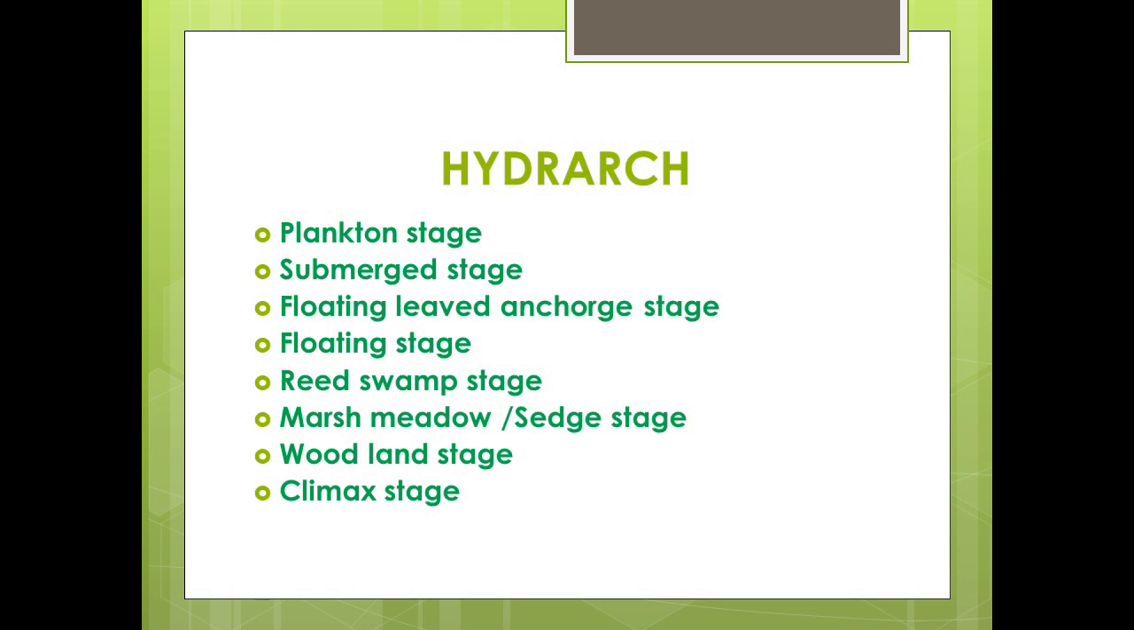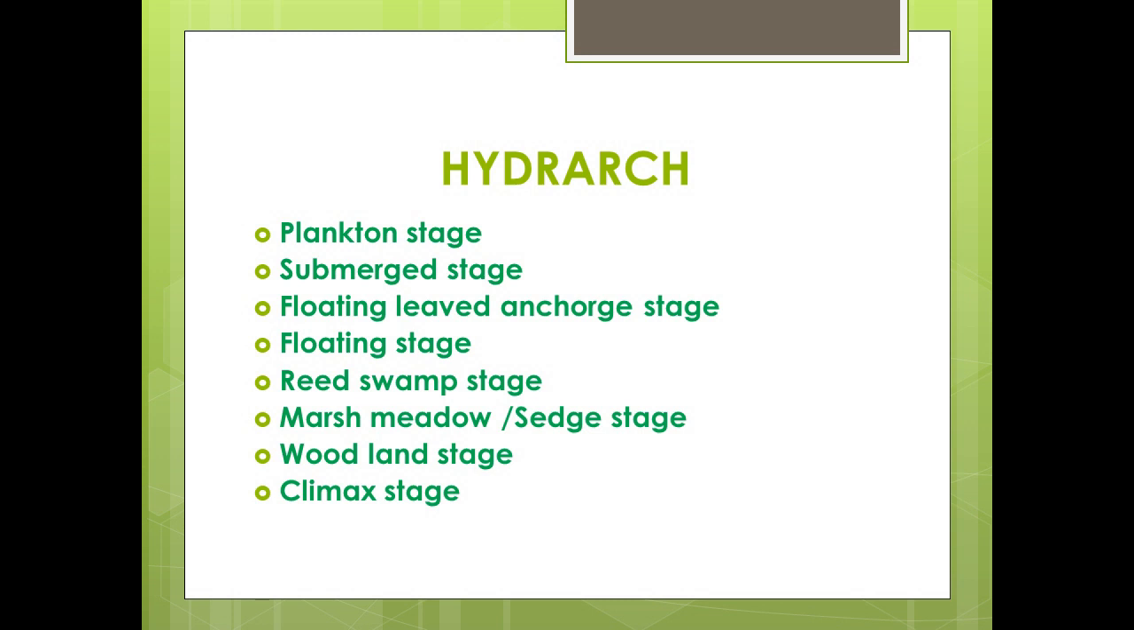Now the next stage is the floating leafed anchorage stage. Water depth is 1 to 3 meters. Rhizomes and tubers are important plants. Nymphaea, Nelumbo, Nuphar and Nymphoides exemplify this stage. Floating stage: water gets enriched with minerals and nutrients which are conducive for the growth of free floating plants. Examples: Lemna, Wolffia, Pistia, Azolla, Salvinia.